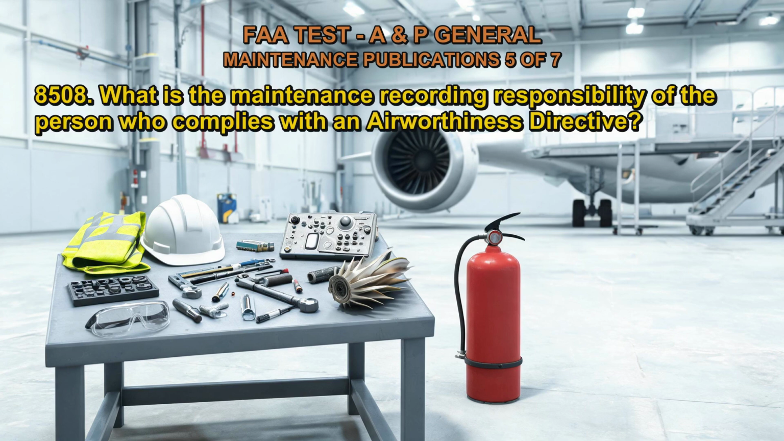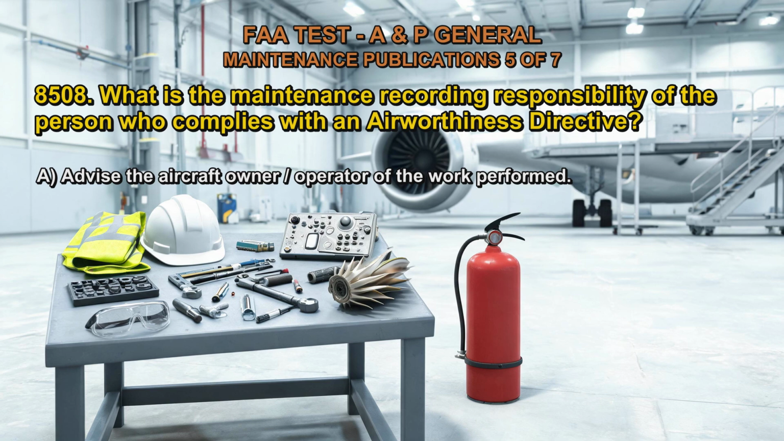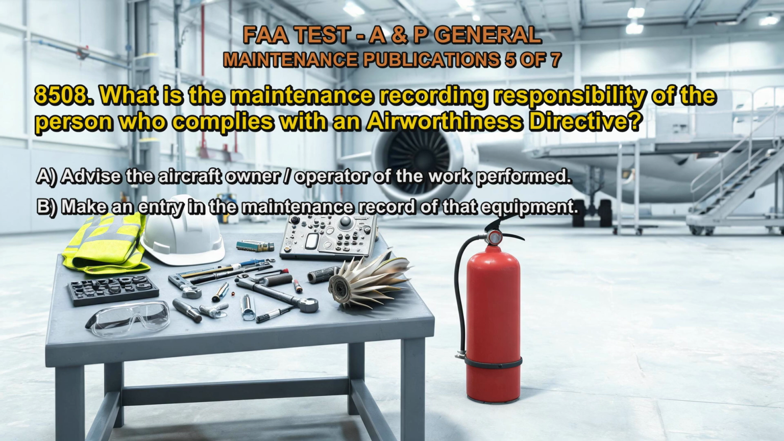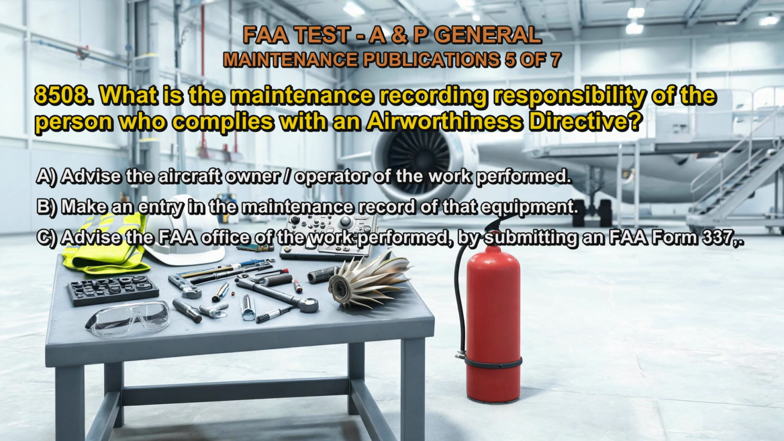8508. What is the maintenance recording responsibility of the person who complies with an airworthiness directive? A. Advise the aircraft owner/operator of the work performed. B. Make an entry in the maintenance record of that equipment. C. Advise the FAA office of the work performed by submitting an FAA Form 337.